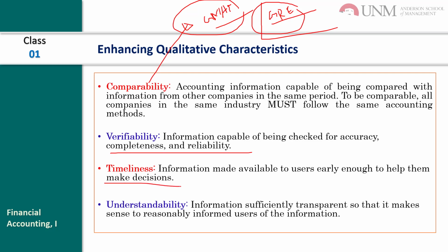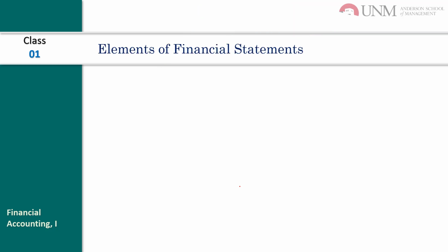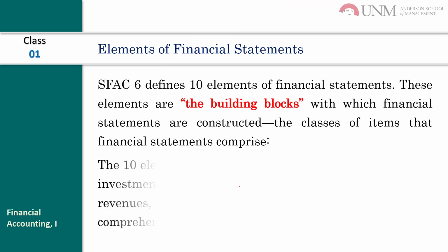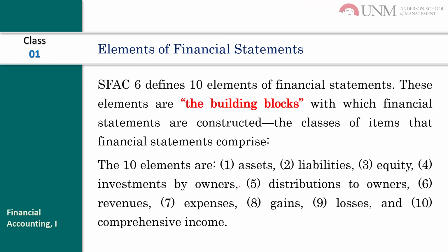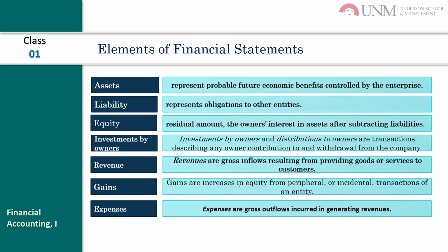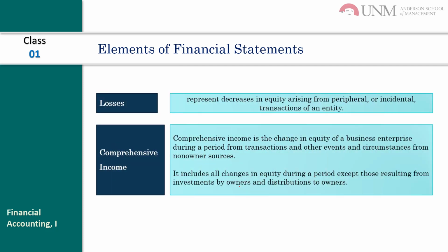And verifiability means information is capable of being checked for accuracy, completeness, and reliability. We must have the information timely, and the information presented in the financial statements should be understandable. And there are 10 elements, as we know: assets, liabilities, equity, investments by owners, revenue, gains, expenses, losses, and comprehensive income.